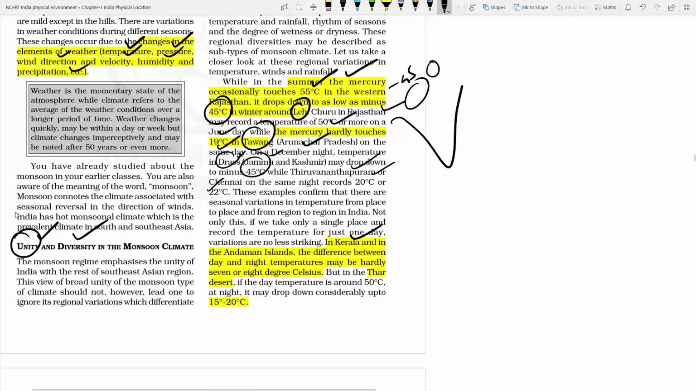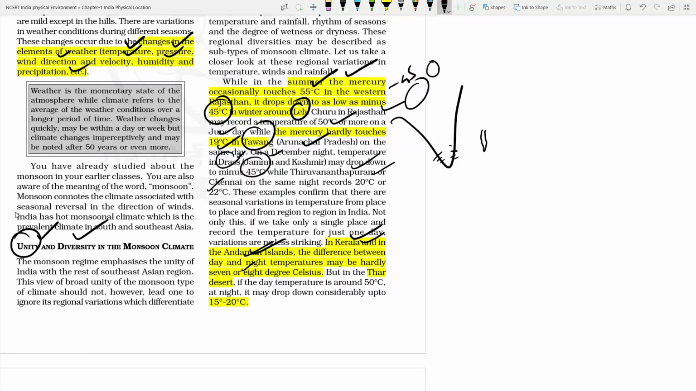In Kerala and the Andaman Islands, the difference between day and night temperature may be hardly 7 to 8 degrees Celsius. Whichever coastal area it is, it may be Andaman and Nicobar, the coastal area of Kerala, or the coastal area of Tamil Nadu, the thing is the same.